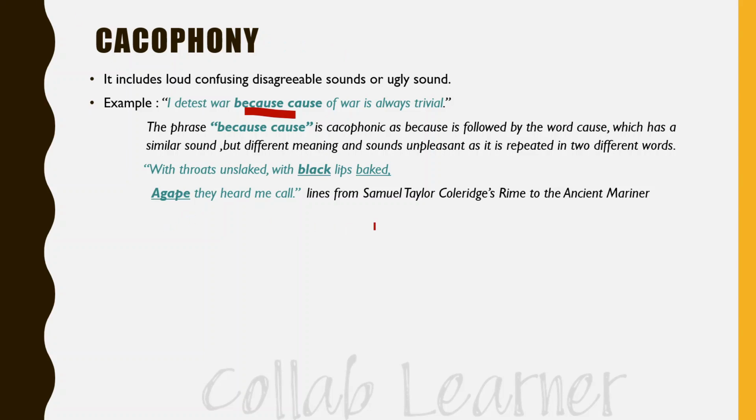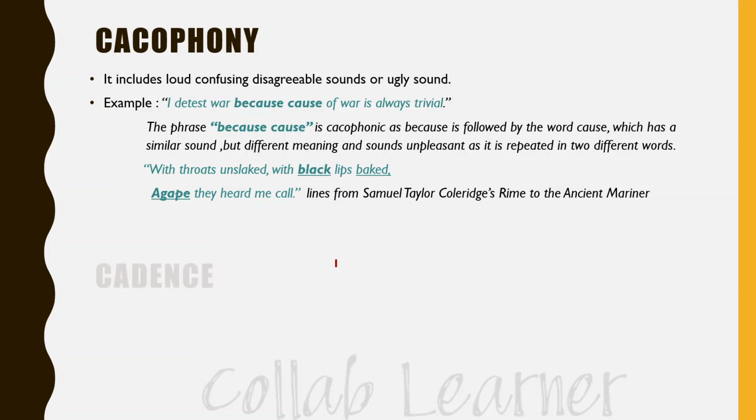And one example we can see here is in Samuel Taylor Coleridge's poem Rime of the Ancient Mariner: with throats unslaked, with black lips baked, at jape they heard me call. So here the underlined words are repeated and sound unpleasant. So these kinds of words used in a poem or some phrases somewhere in the literature are termed as cacophony.